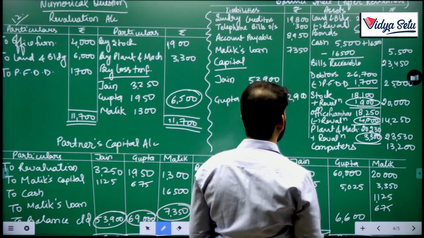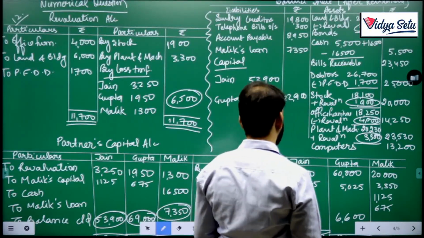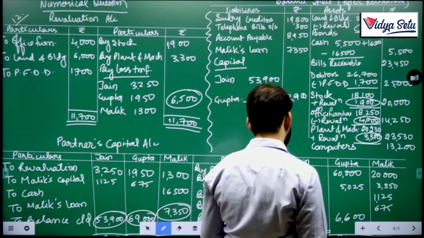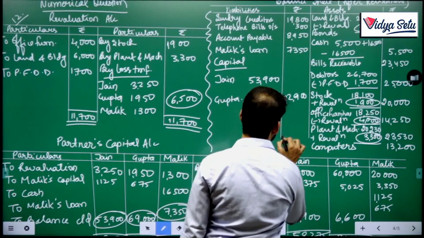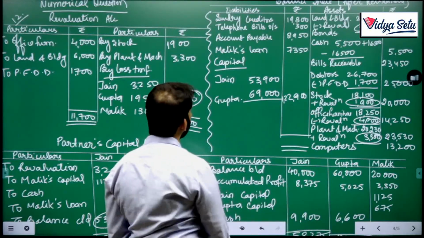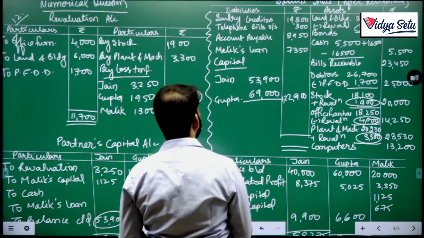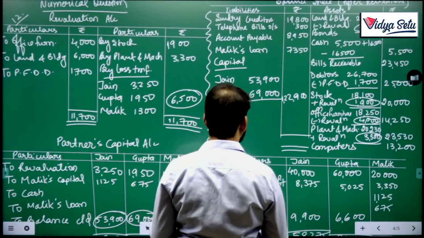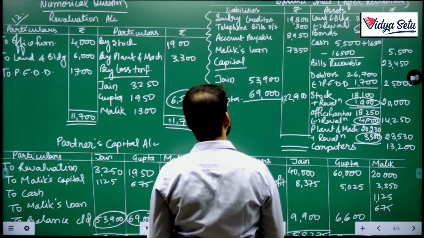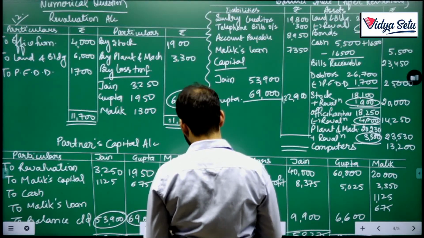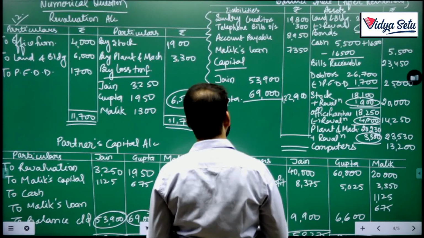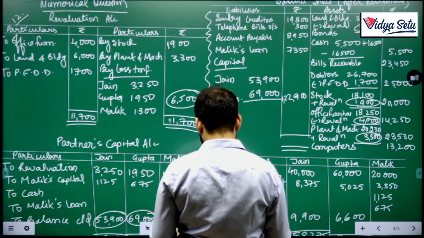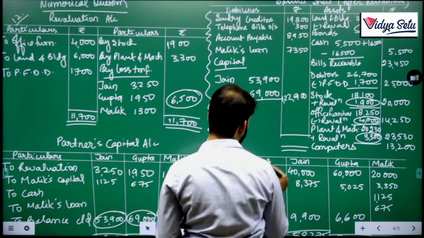Let's check whether we have written everything. Yes, yes. Yeah. Let's do the total. 19,800 plus 300 plus 8,950 plus 7,350 plus 122,900. So the liability is 1,593,000.